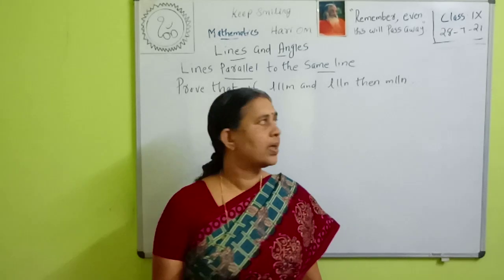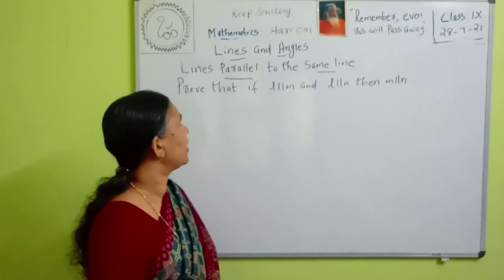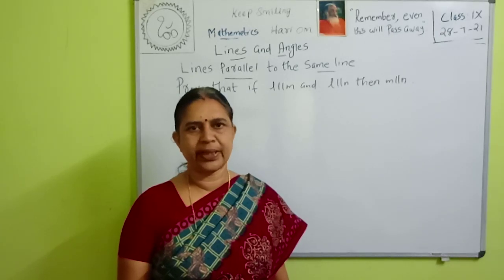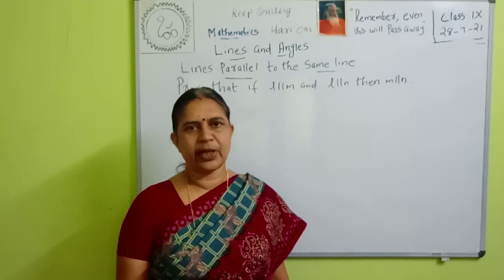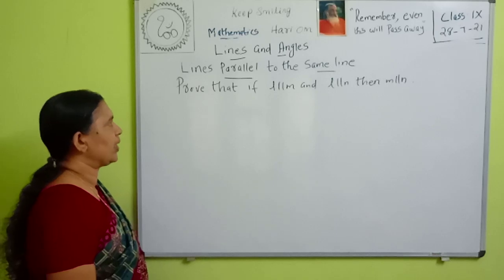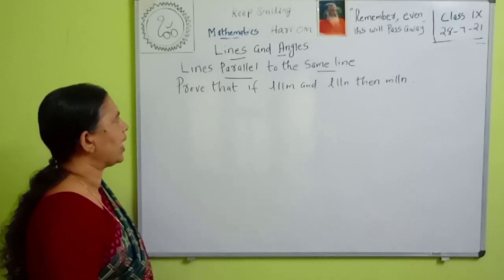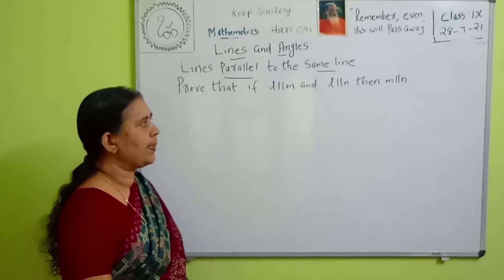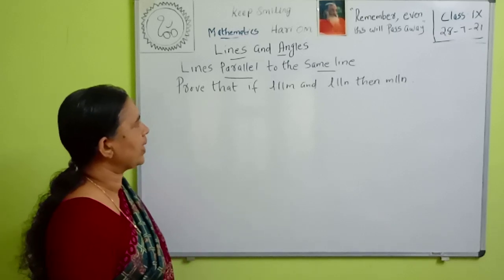Okay, yesterday we studied the corresponding angles, properties of corresponding angles and alternate interior angles. Today we can study a new property. Lines parallel to the same line. Prove that if L is parallel to M and L is parallel to N, then M is parallel to N.